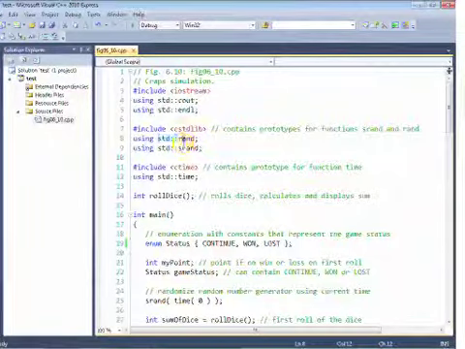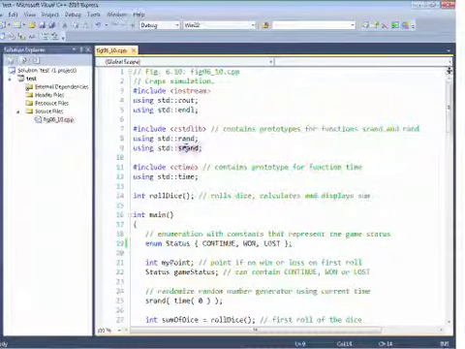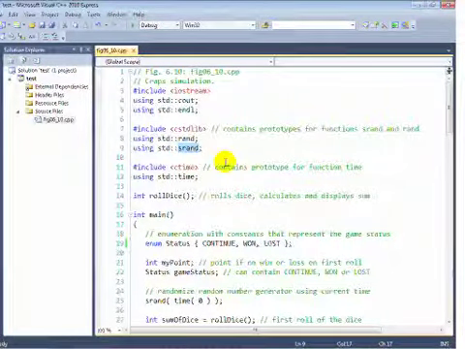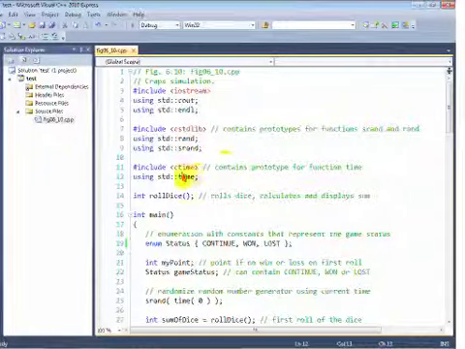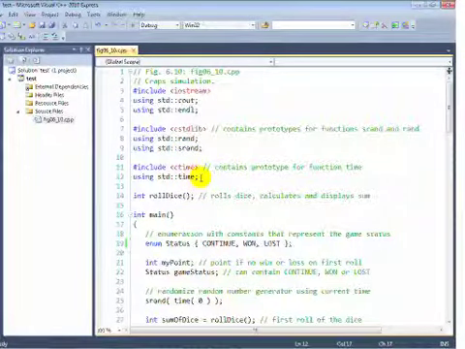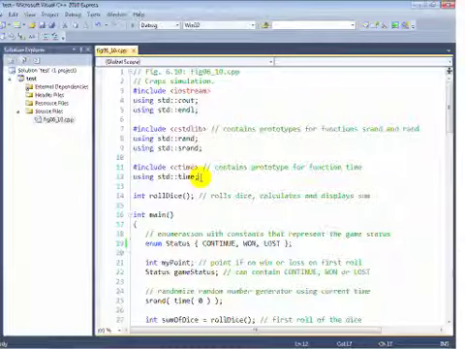So we're going to use rand to generate random numbers, srand to seed the random number generator, and time will be used to help us also with seeding the random number generator. Basically, we want to make sure that the pseudo-random numbers produced by rand change sequence every time we execute the program, and the best way to do that is by passing to srand a value that's constantly changing every time you run the program, and of course the time of day is constantly changing.